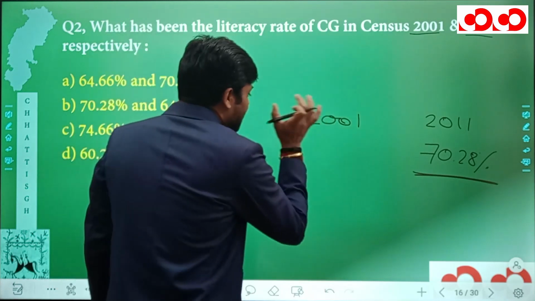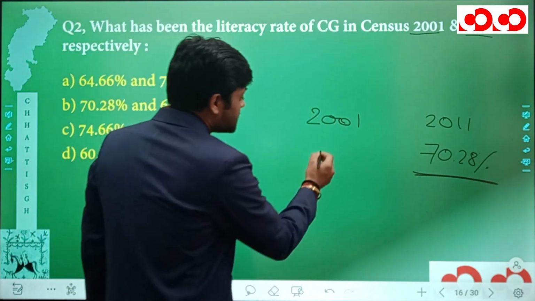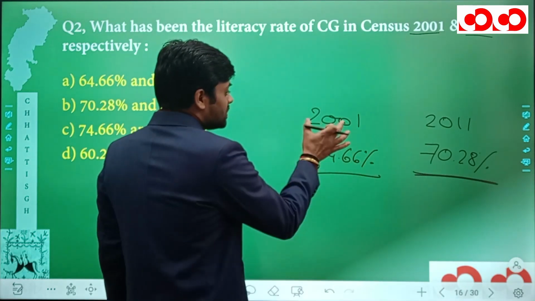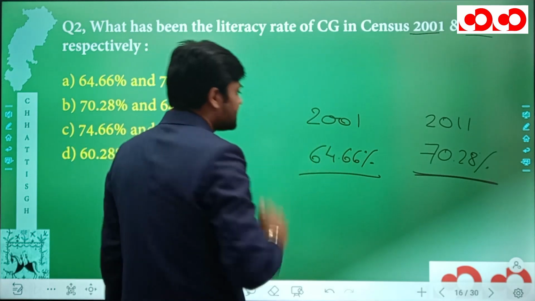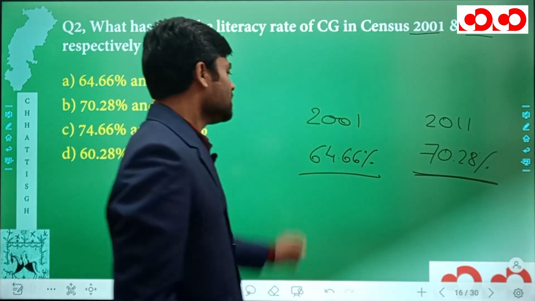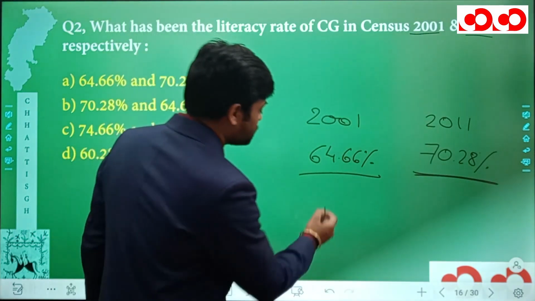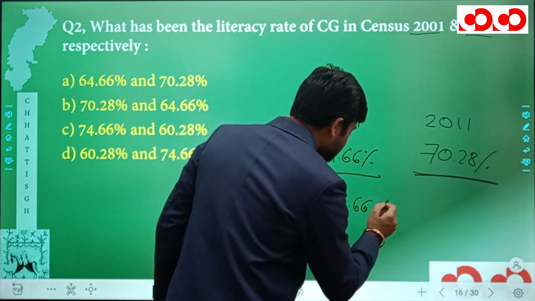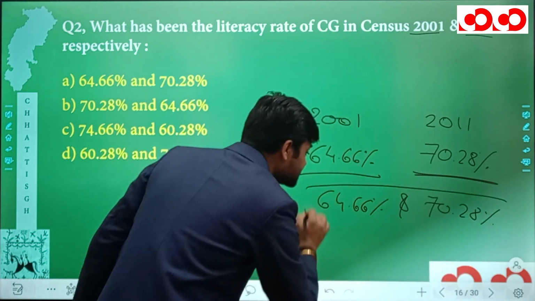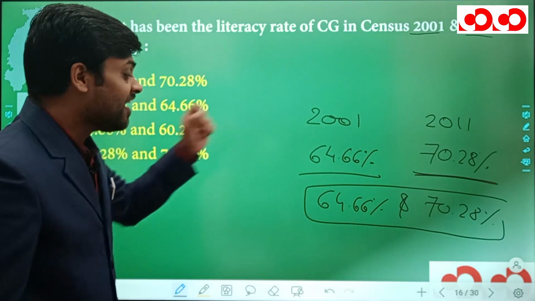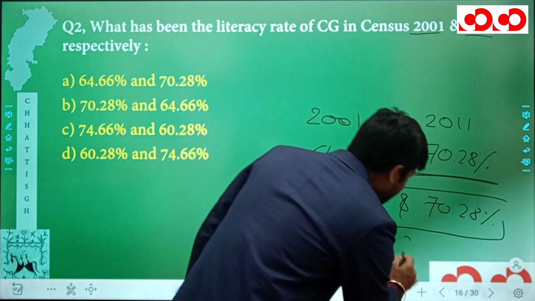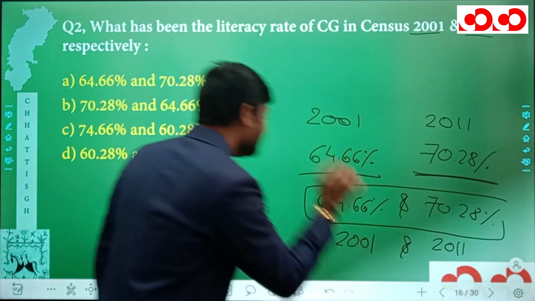While in case of census 2001, it was 64.66%. So census 2001 64.66% and census 2011 it was 70.28%. So what has to be the correct answer? It has to be 64.66% and 70.28% in this sequence only, because we have been asked for the census 2001 first and then for census 2011.